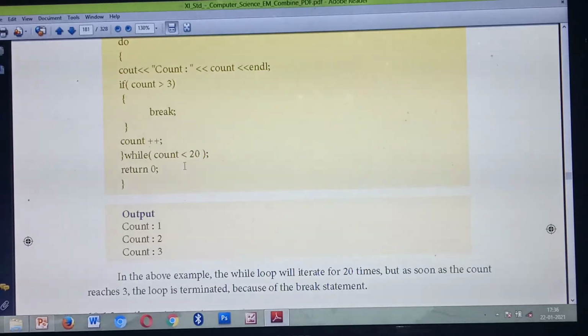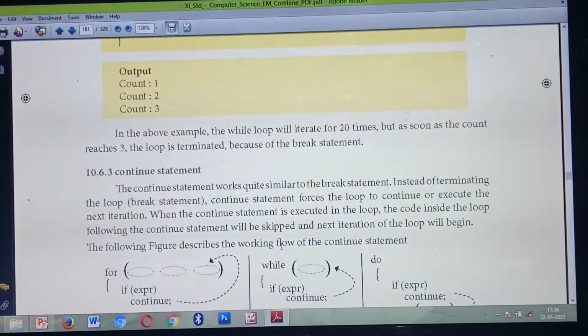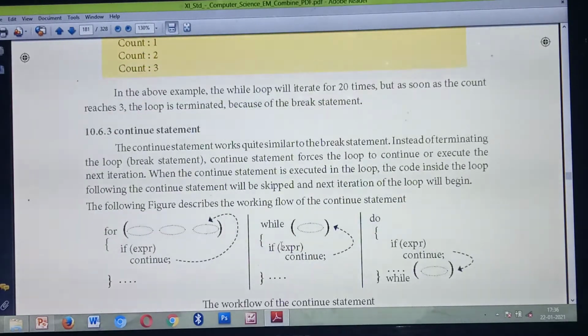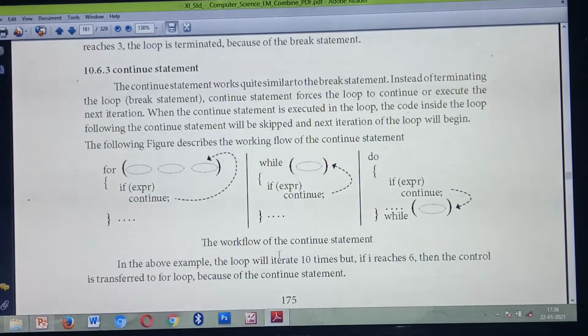But in the program you have given the condition till 20, so you could get the values till 20. But you have given that if the value is greater than 3, you are giving the break statement. So automatically it will come outside of the loop. Understood? Okay. This is the use of which statement? Break statement. Okay.